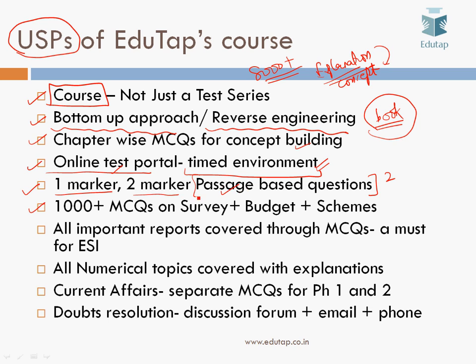There are 1000 plus MCQs on survey, budget and schemes. If you ask any senior or someone who has cleared the RBI Grade B examination or has been preparing for it for a long time, they will tell you that survey, budget and schemes are the 3 pillars for ESI. Very, very important for ESI.